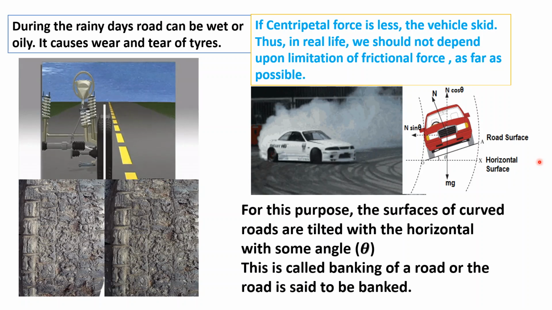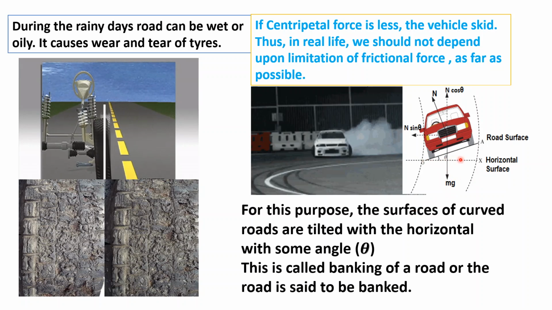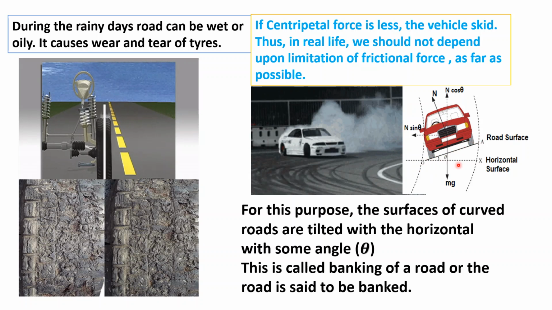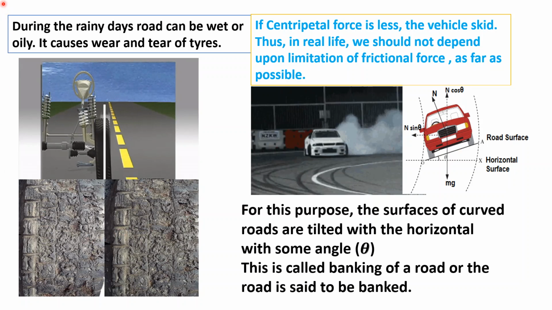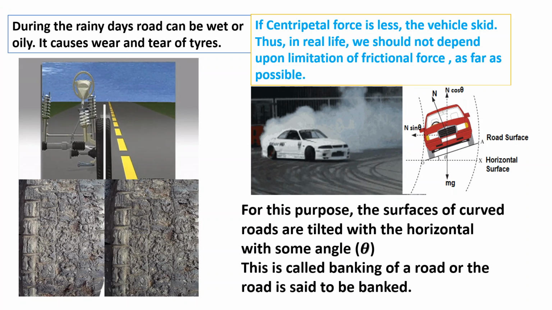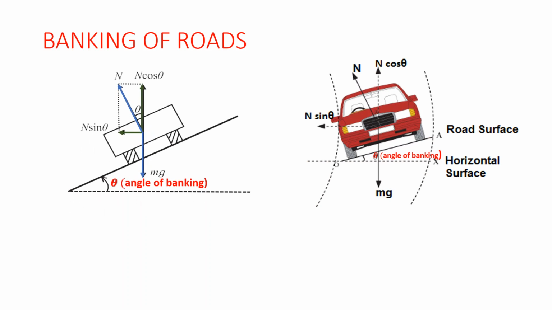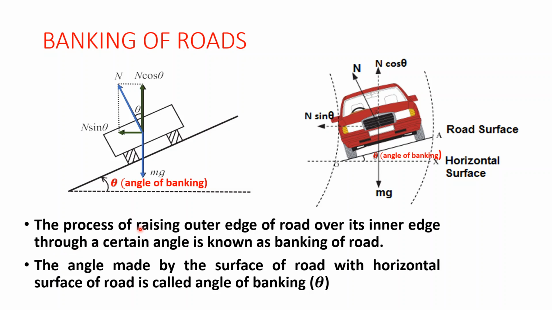For this purpose, the surface of the curved road is tilted with the horizontal at some angle theta, and this is called the banking of road, or the road is said to be banked. We can define banking of road. Here is a diagram of a vehicle moving on a banked road. The process of raising the outer edge of a road over its inner edge, that is a horizontal surface, through a certain angle is known as banking of road.